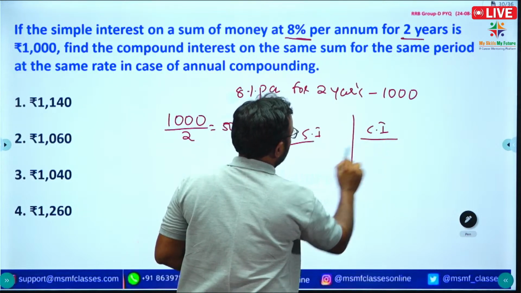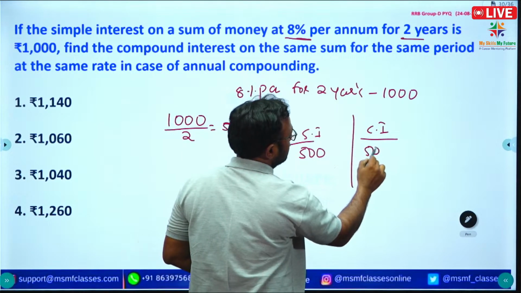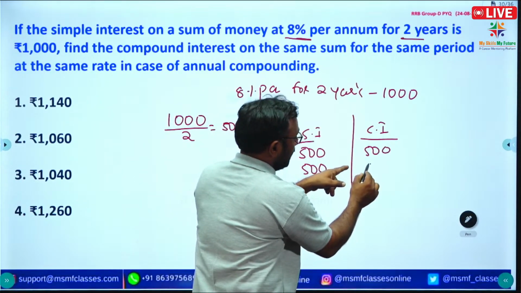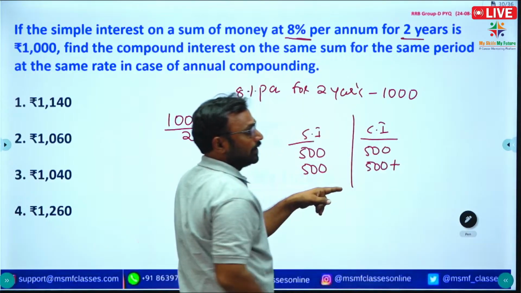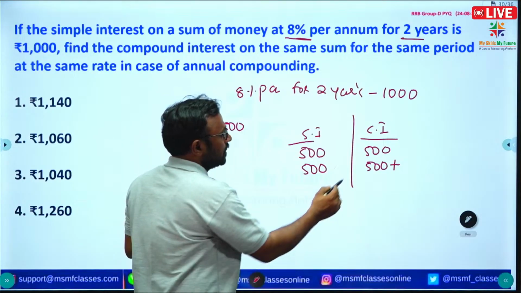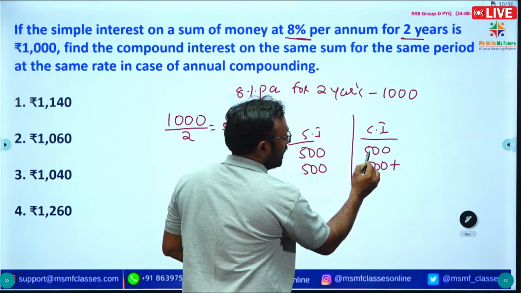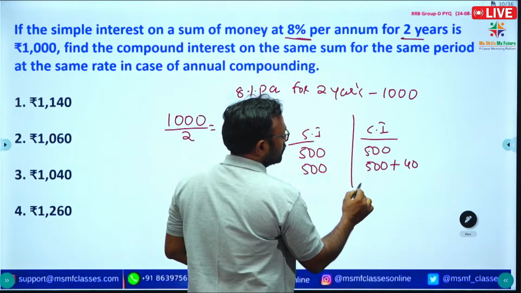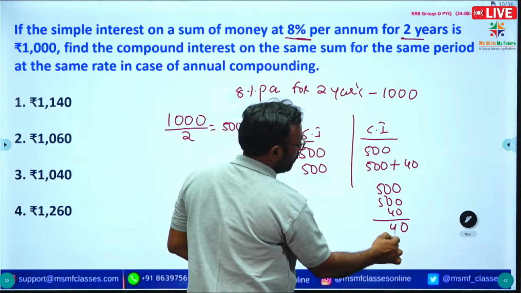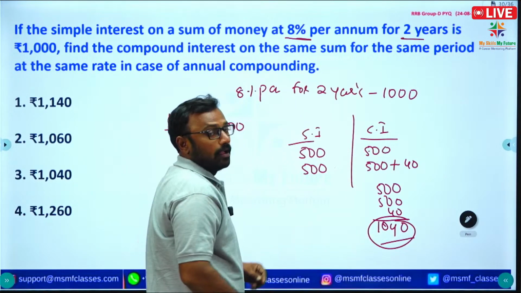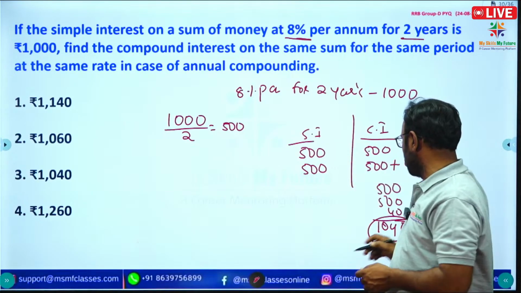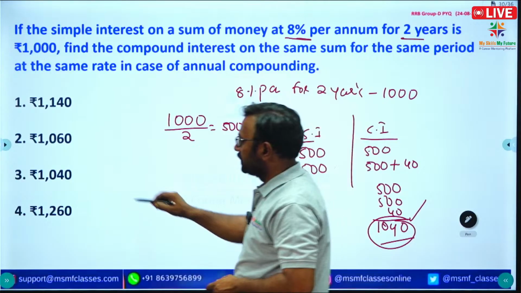So for the first year, simple interest and compound interest are the same. For the second year, simple interest is the same, 500, but we need to calculate interest on interest. So what is the rate of interest? 8%. So 8% of 500 is 5 eights are 40. So in total we are getting 540. So 1040 is the compound interest for the same sum with the rate of 8% for 2 years. Option 3 is correct.